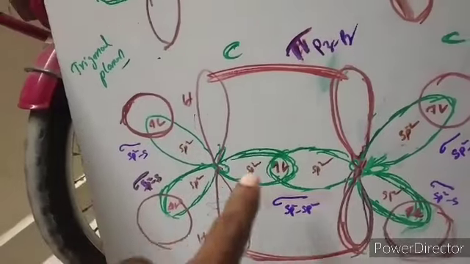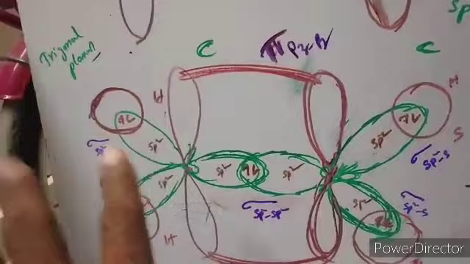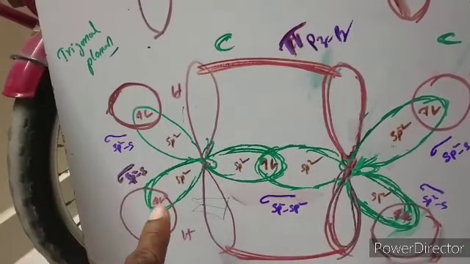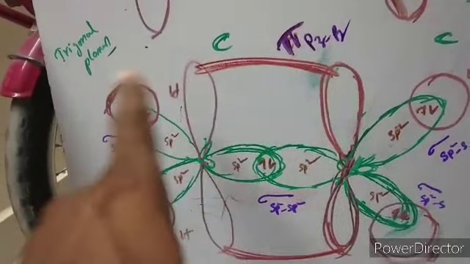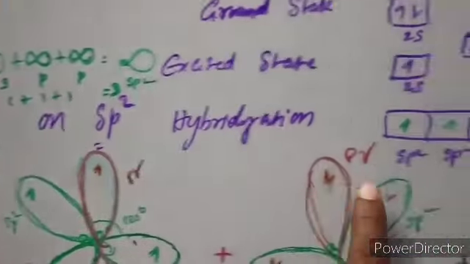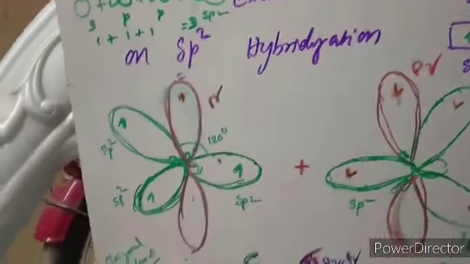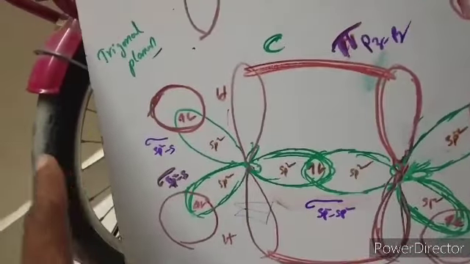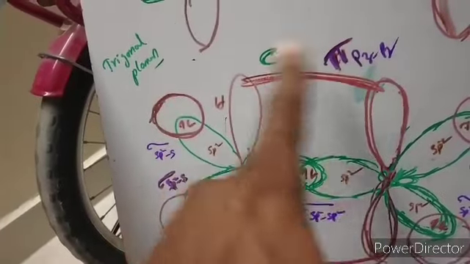So totally 2, 4, 6, and 2, 4, 6 for this carbon also. Now in order to get stability, 2 more electrons are required, which means one electron in the p orbital has to be involved in pairing. So the unpaired electrons of these unhybridized, pure p orbitals also undergo overlapping, but this overlapping is lateral, sideways.